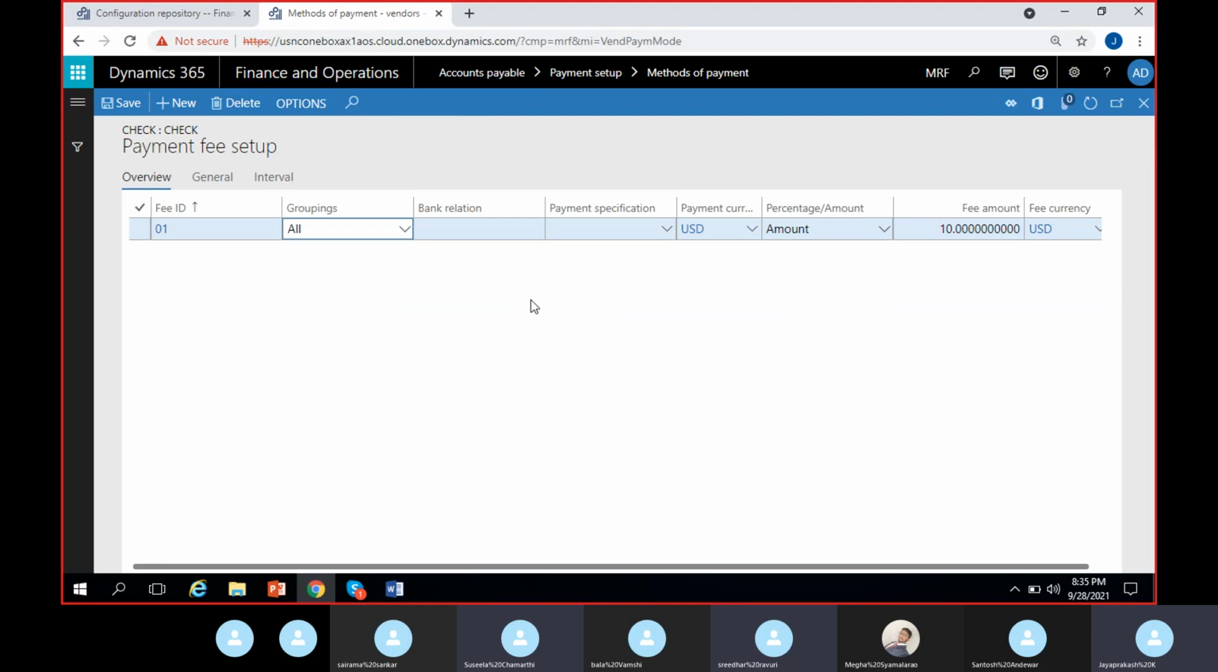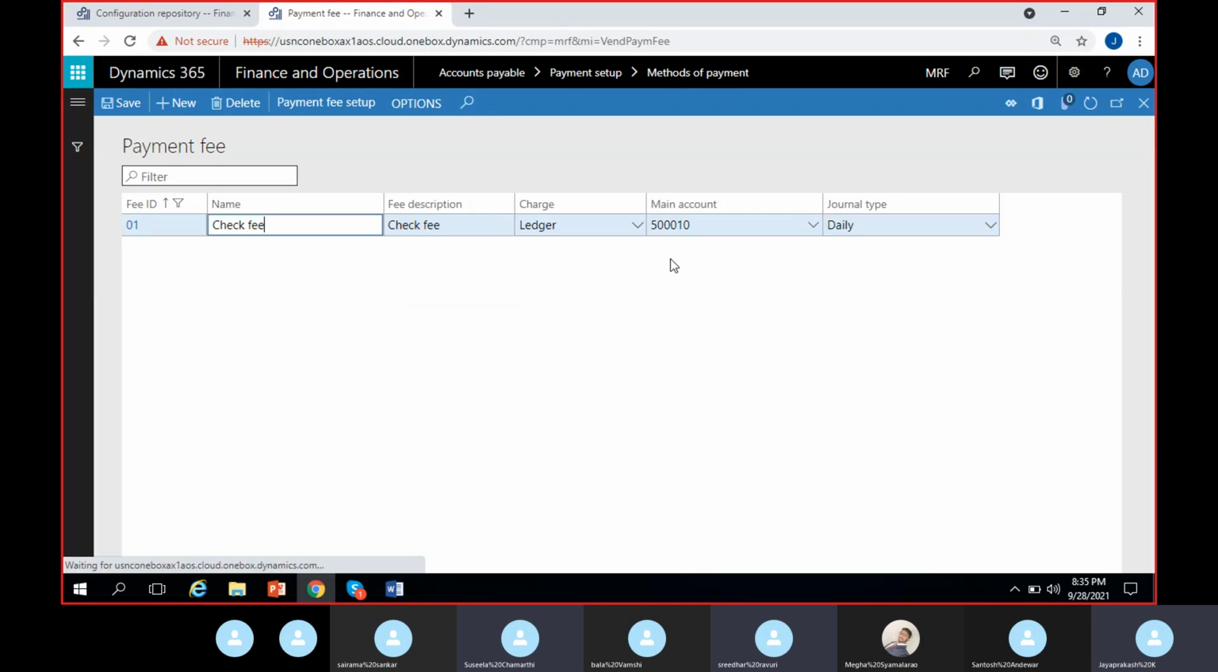So what happens is this account will get debited, and the bank account will get credited. When we give the vendor account, do we also have to give the main account? No. For whichever vendor we are generating that check, that vendor account will be debited with the $10 and our bank account will be credited with $10.